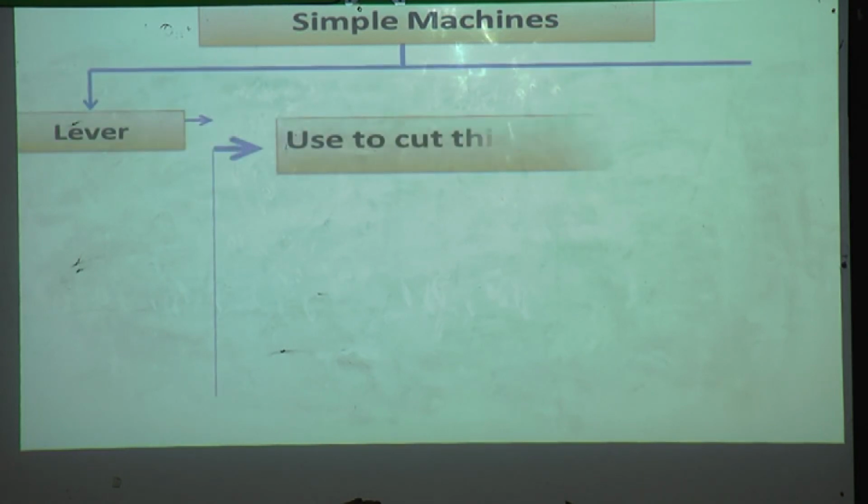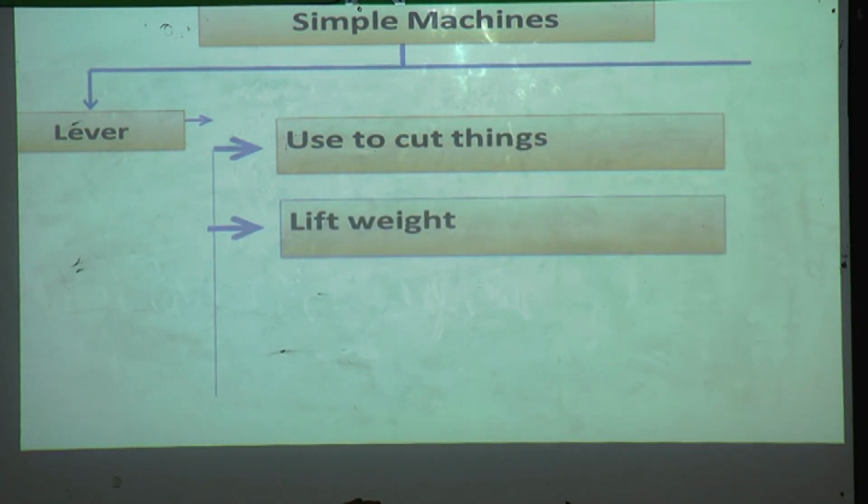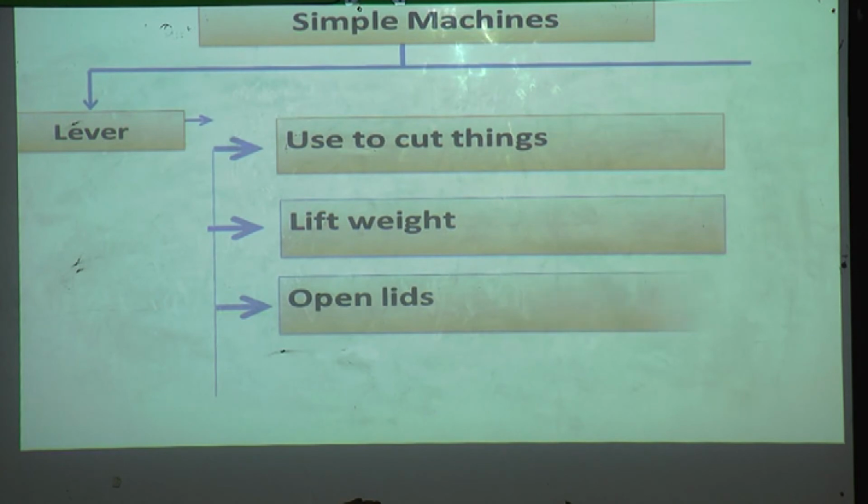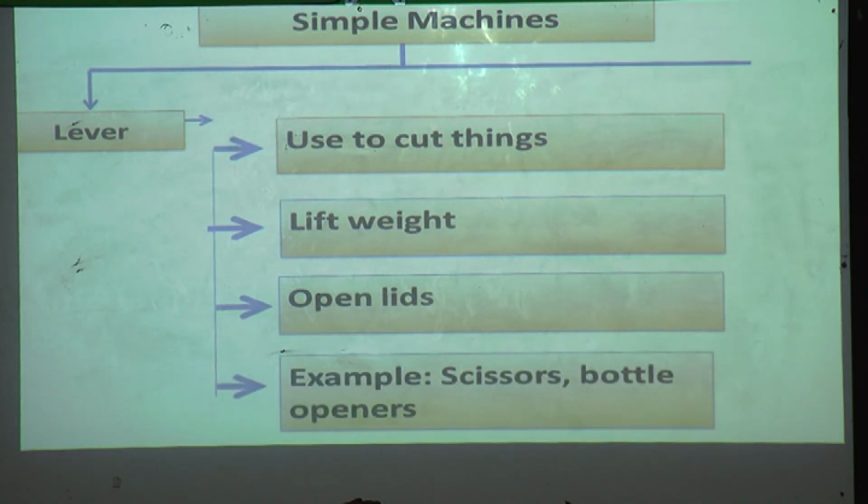Lever. It is used to cut things, lift weight, open lids. Yes, a lever is used to cut things, lift weight and open lids. Examples: scissors and a bottle opener are examples of levers.